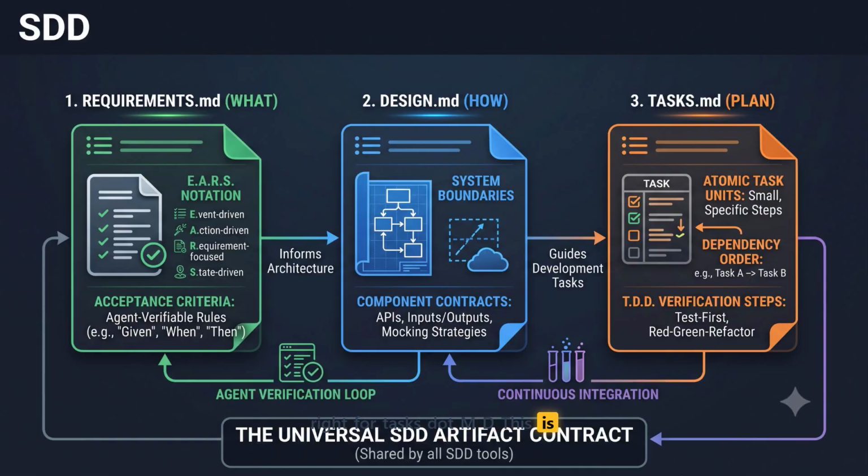This is the explicit execution plan, detailing every single atomic task in a strict dependency order shown by that little train icon. Each single task must represent exactly one acceptance criterion, and it must include explicit TDD-style verification steps, the small red, green, and refactor icons you see listed. This ensures that the agent follows a test-first approach for every tiny step it takes. But having this perfect structure is useless if you don't enforce it during your daily workflow.